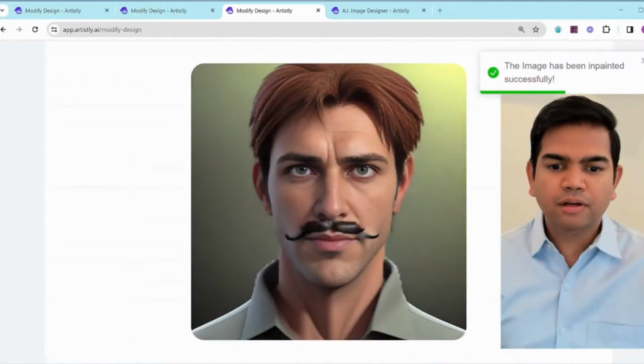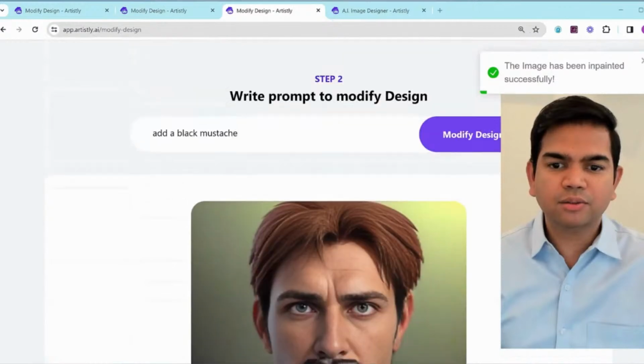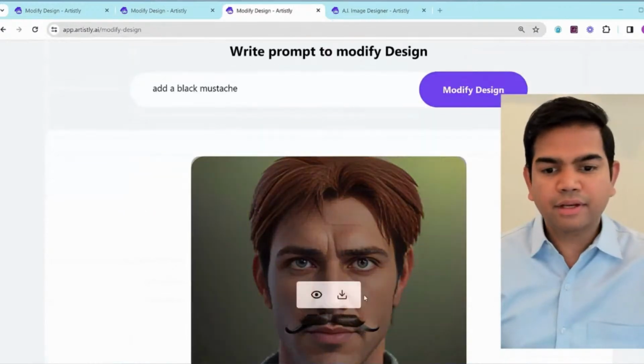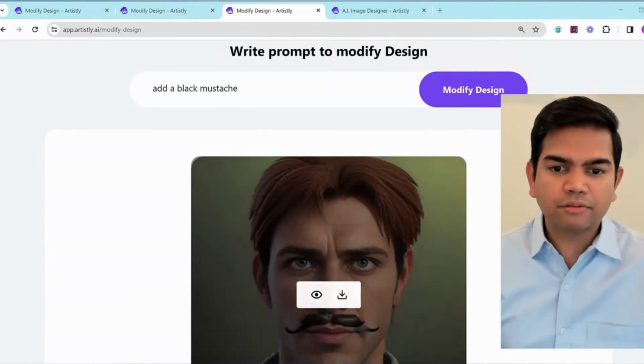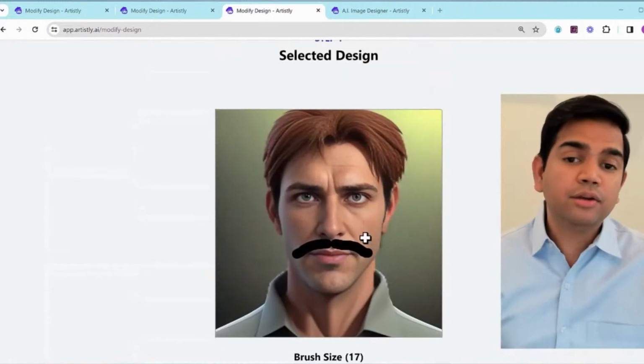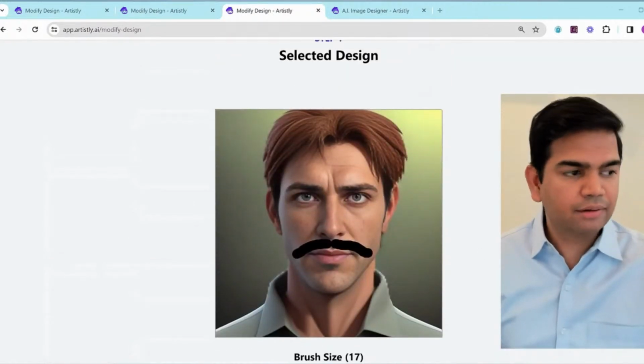There we go. Now obviously you can modify things, you can do all kinds of cool things here, and we can add a beard and all that. You can add it in the same color, for example, of the hair, that sort of thing. You can even add sunglasses. Let me show you that.